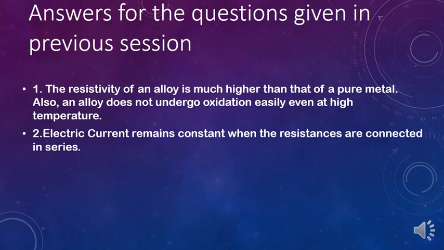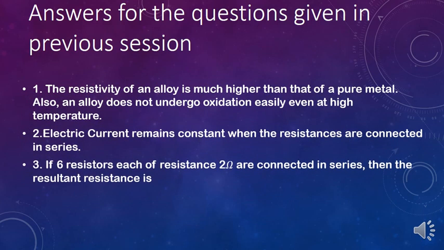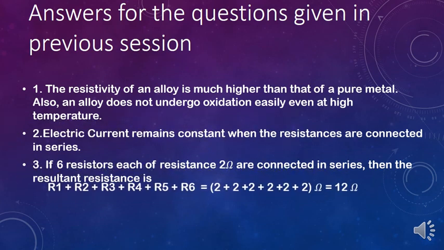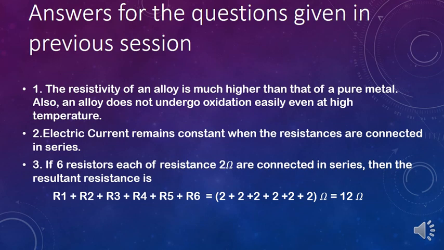Third question was a problem. And the answer is 12 ohms. If 6 resistors, each of resistance 2 ohms, are connected in series, then the resultant resistance is the sum of all the individual resistances, that is R1, R2, R3, R4, R5, R6. You should add all these resistances to get the sum. So the sum is going to be 2 ohms added 6 times, which will result in 12 ohms.